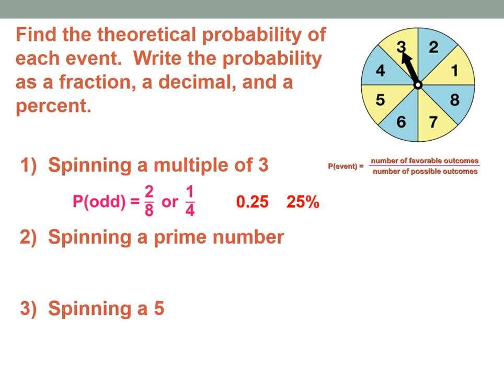So I want you to do these 2. What is the probability of spinning a prime number and the probability of spinning a 5? Now, remember, 1 is not a prime number, and a prime number is where the factors of that number are 1 and itself. So what other numbers here only have factors of 1 and itself? So those would be your favorable outcomes. So I want you to do this Edpuzzle, and then you'll also do the probability of spinning a 5. So do these, and then come on back.